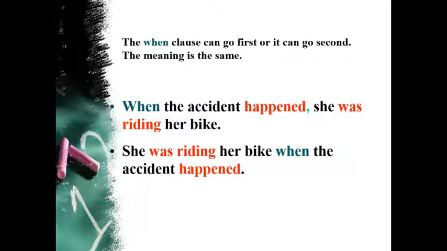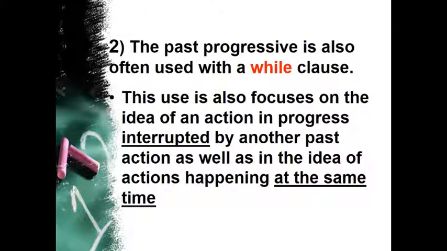Another time expression that characterizes the past progressive is while. So this use also focuses on the idea of an action in progress interrupted by another past action, but in this case the past progressive is used in the while clause. The past progressive is also often used with a while clause. This use is also focused on the idea of an action in progress interrupted by another past action, as well as the idea of actions happening at the same time.